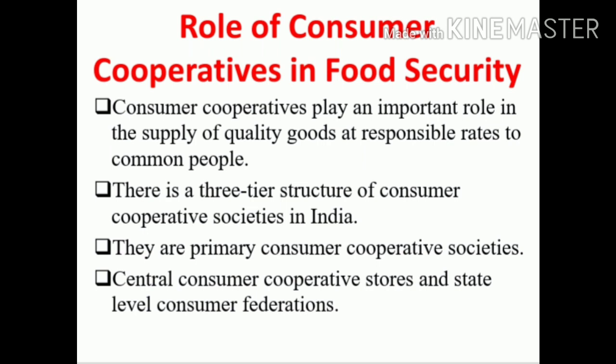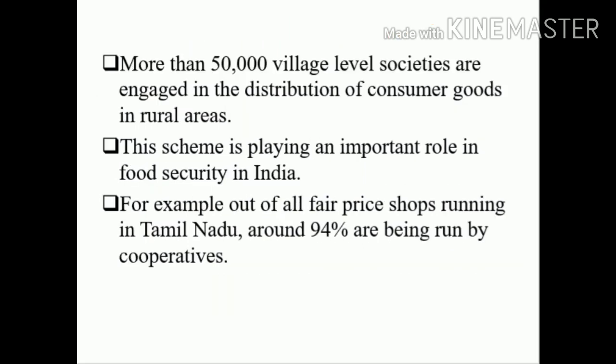Here, the consumer cooperatives play an important role in the supply of quality products to the people both in rural and urban areas, especially basic necessities like rice, wheat, oil, sugar, etc. More than 50,000 village level societies are engaged in the distribution of consumer goods in rural areas.